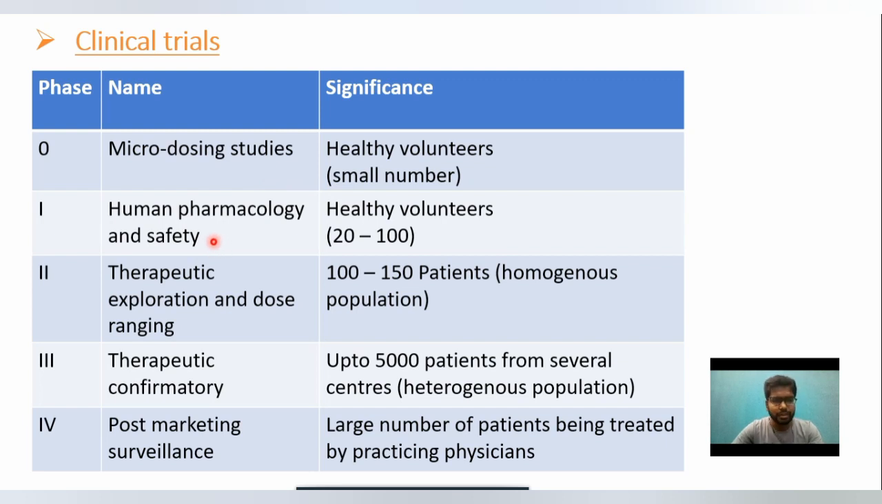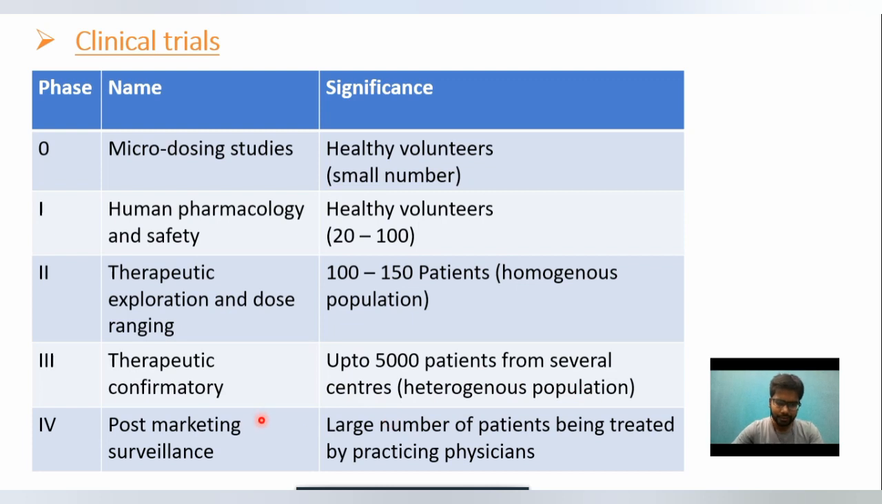Then phase 1 is the human pharmacology and safety phase. Healthy volunteers are used, and the number of volunteers is very important, 20 to 100. Then the name of the phase 2 clinical trial is therapeutic exploration, and the number of patients may be from 100 to 150 or 300. Homogeneous population patients are used. Then phase 3 is the therapeutic confirmatory phase, with up to 5,000 patients from several centers. A heterogeneous population is used.